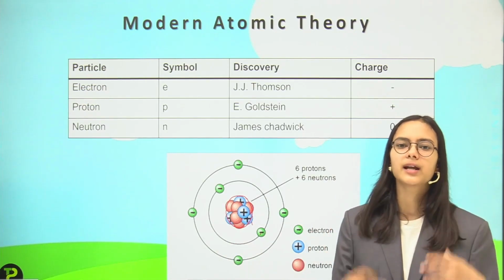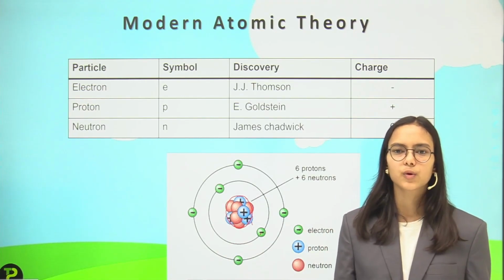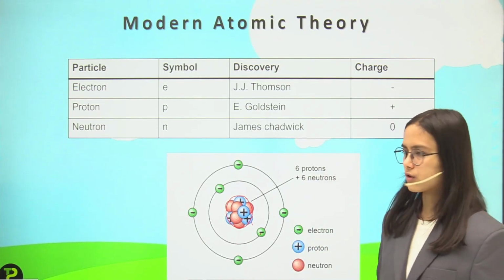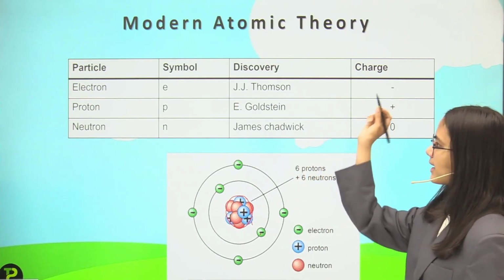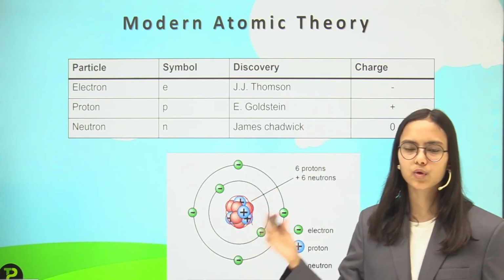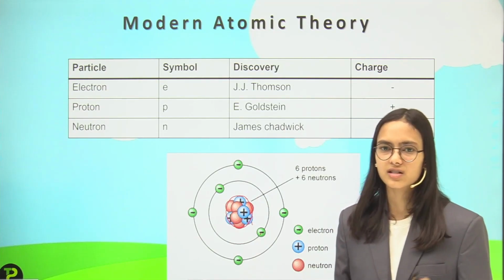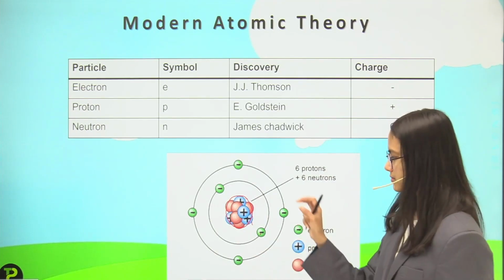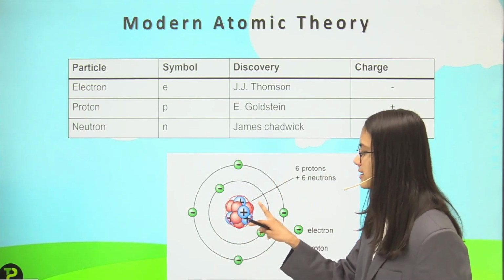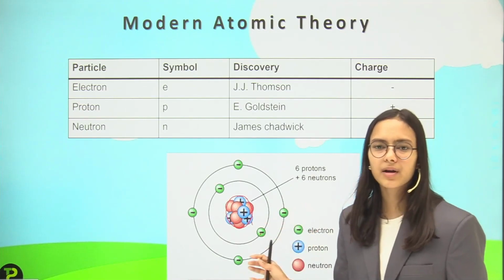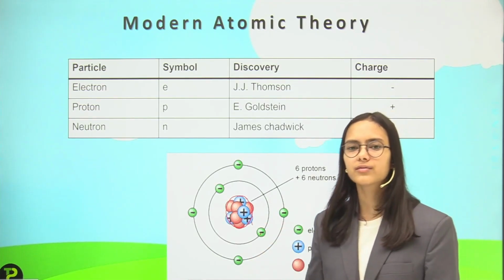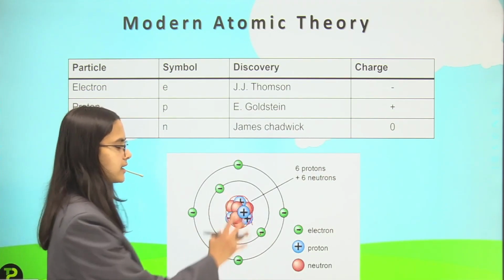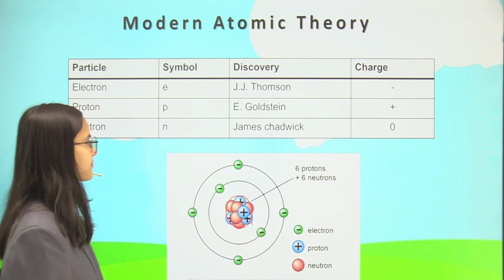An atom is made up of subatomic particles that consist of protons, neutrons and electrons. So here I will say that electrons are negatively charged, protons have positive charge and neutrons have neutral charge, and all the mass is combined. All the mass of the atom is here in this nucleus part. Why in the nucleus part? Because electrons do not have too much mass, they have negligible mass. So all the mass of the atom is in the nucleus.